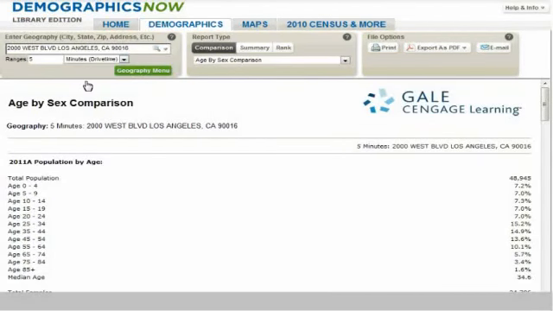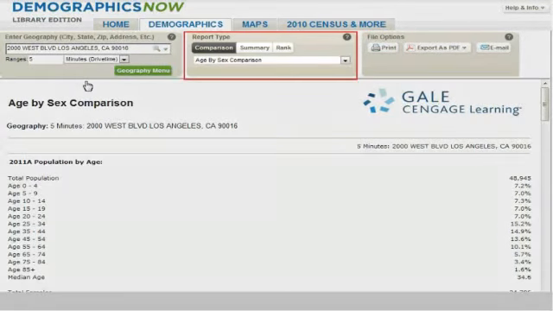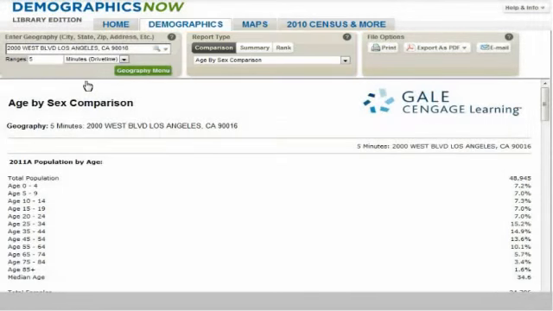The second piece of information you will need is the type of business. For this example, our business is a coin-operated laundromat. Since we are only looking to define market size for a single geography, we will select Summary from the report type. You can also size different geographies and in that case would select Comparison as a report type. However, that topic is covered in another tutorial titled Choosing a Location for Your Business. For now, let's focus on sizing a single geography.